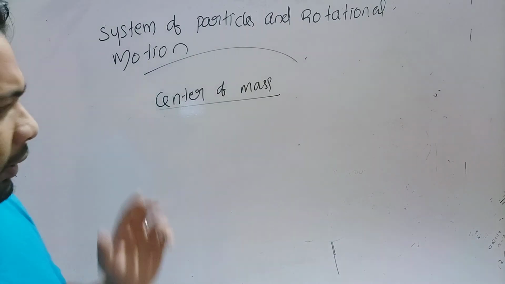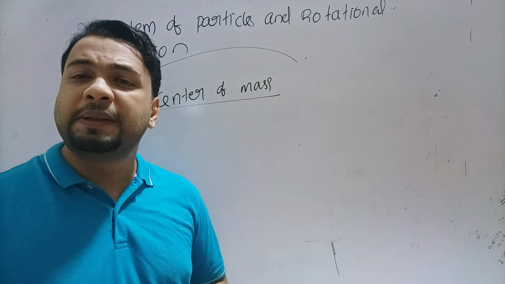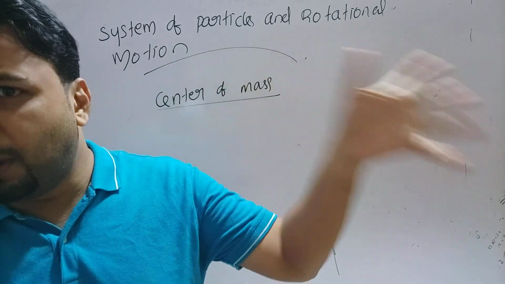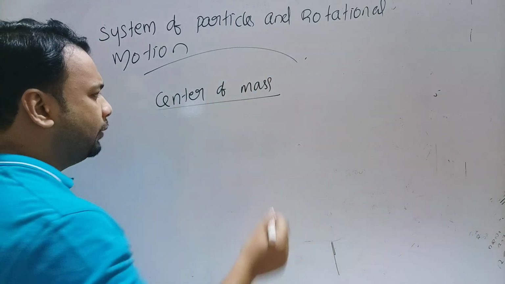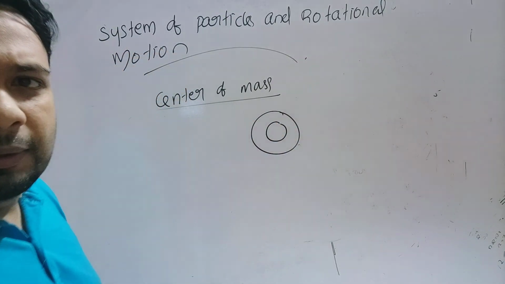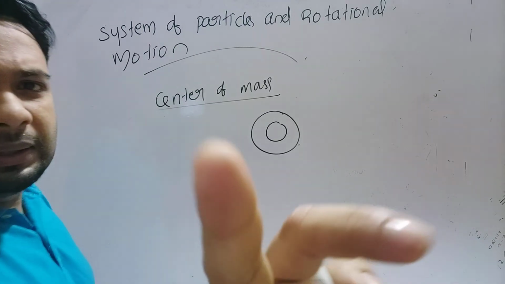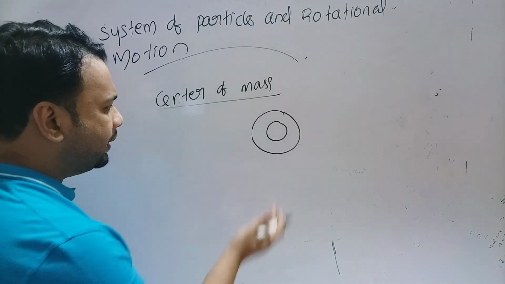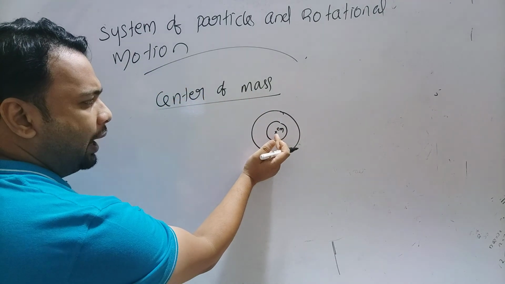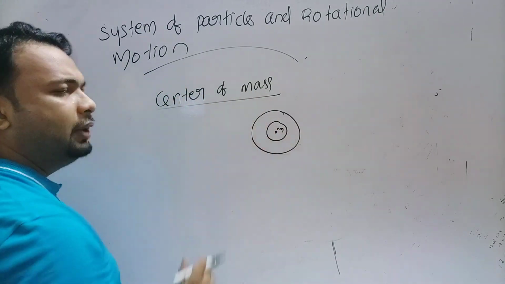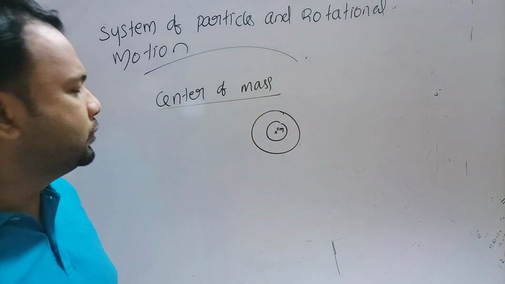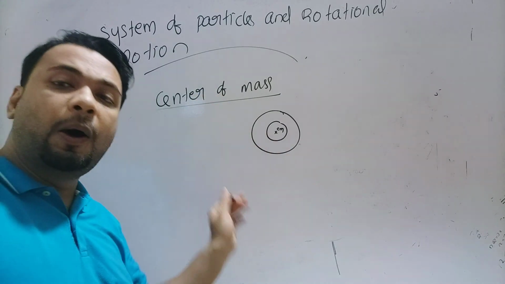At the same time, the center of mass is an imaginary concept. That means we have to imagine there is a center of mass on the body. Consider the example of a compact disc. In the case of a CD, the center of mass is outside the body, because the only point where we can balance the body is outside the body. It is not inside the body. So center of mass may be inside or outside the body.